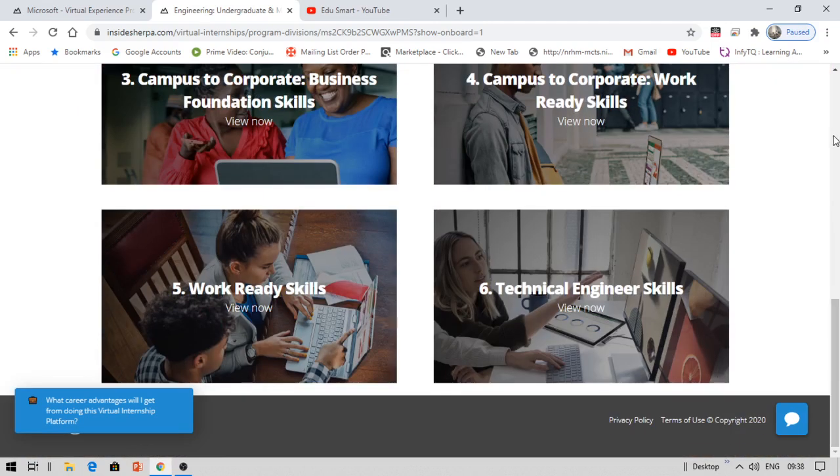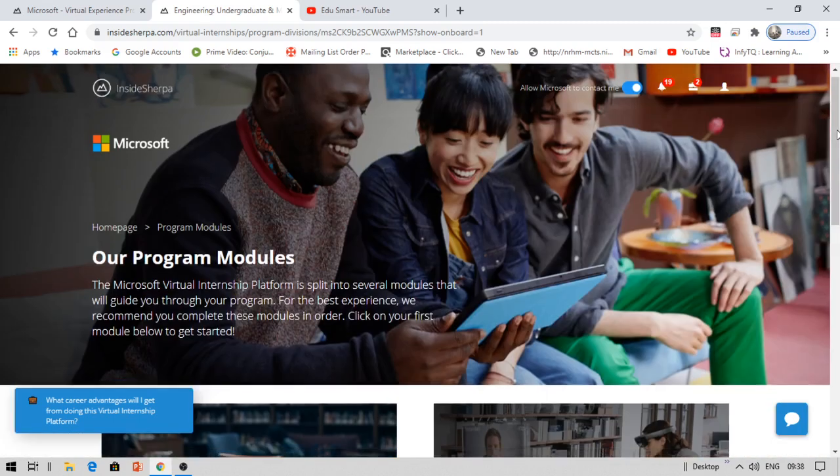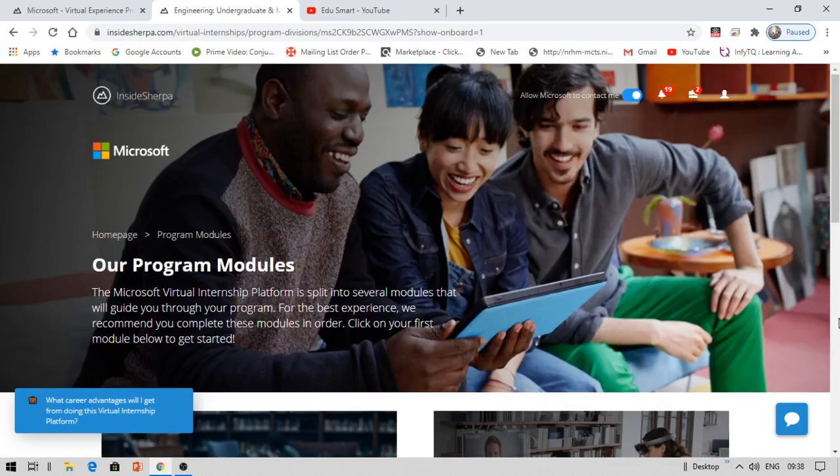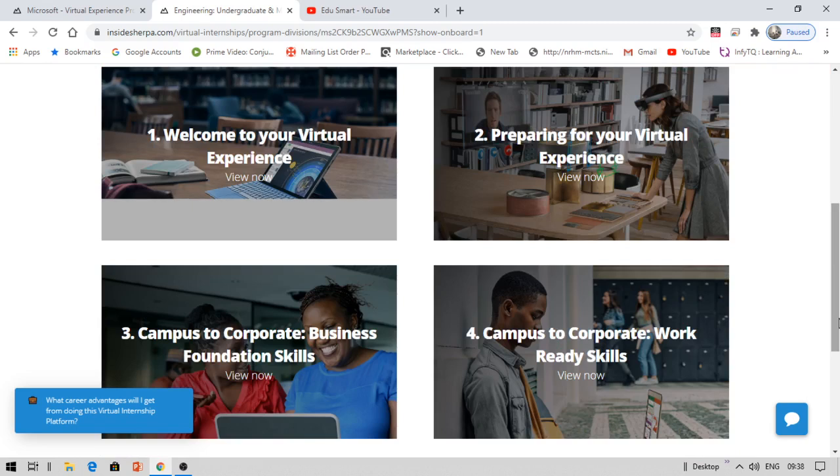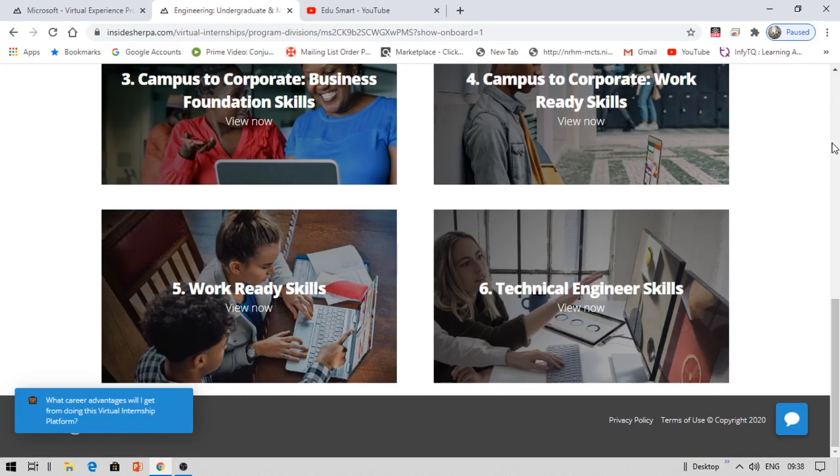But the thing is, there are around 6 modules present, so it will take a lot of time to complete this. Let me know in the comment section below if you're really interested in this internship, because this is a very lengthy one. Let me know so that I may try to provide the answers if I see a good number of comments asking for them.